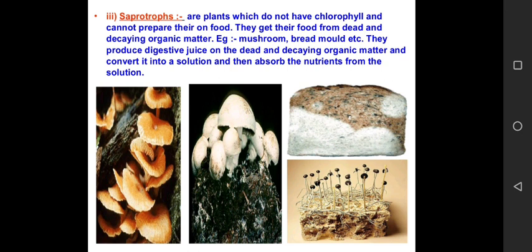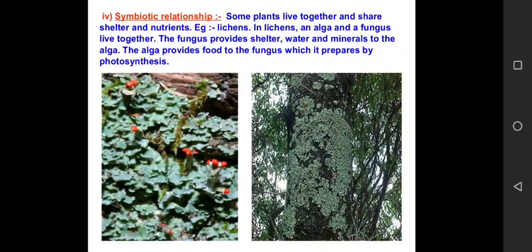Now these saprophytic plants secrete certain digestive enzymes on these dead and decaying plants and animals, and as a result of this secretion, the dead and decaying matter is converted from its complex form to a simpler absorbable form, and after it is converted into a simpler absorbable form, the saprophytic plants simply absorb it and fulfill the need of their food.